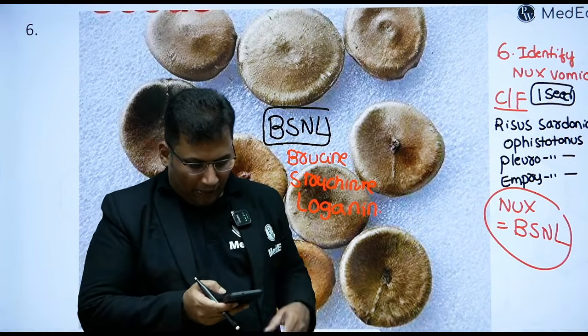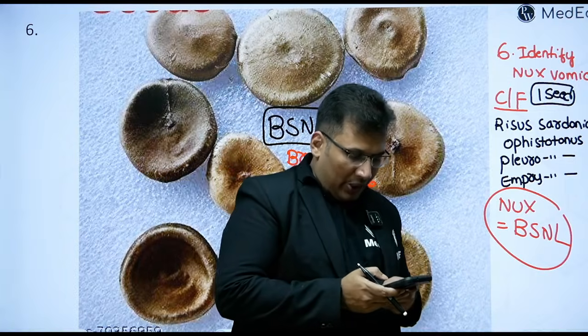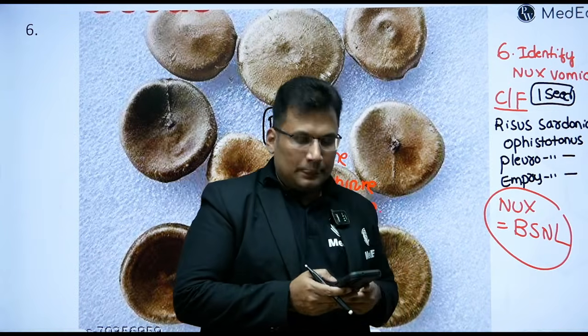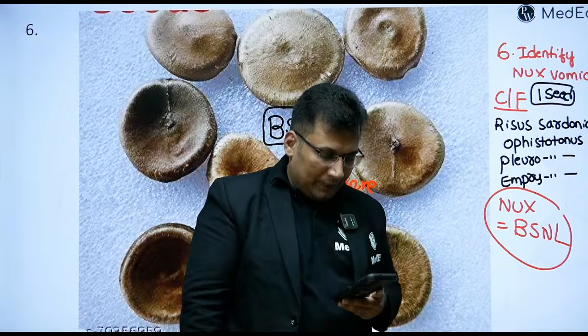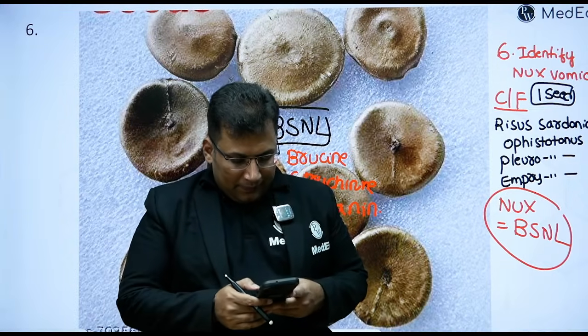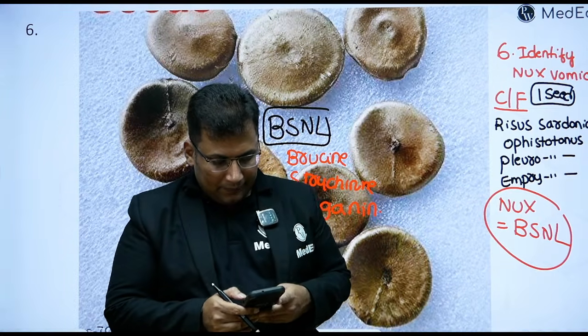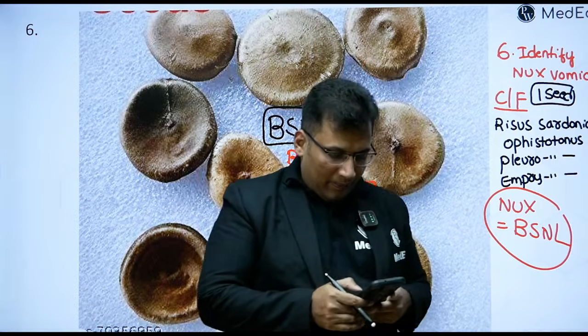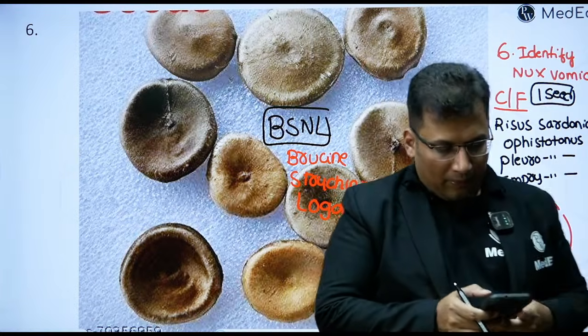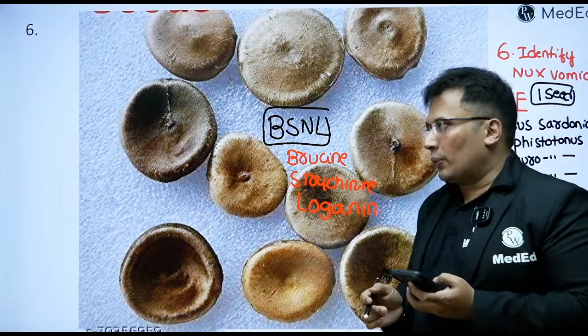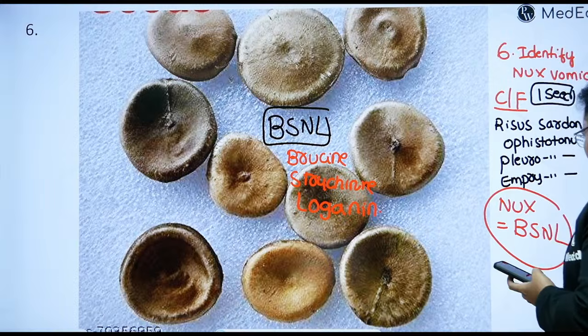Priyanka, Nafisa, Dr. Sinch, Sutapa, Samantha, great, you are very attentive. So this completes your sixth one. Try to remember all of it.